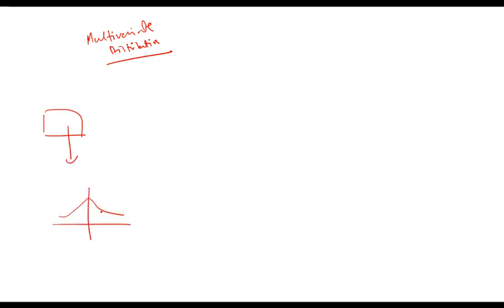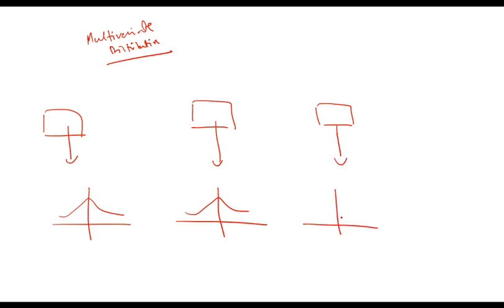Moving on, multivariate distributions. So just an introduction to our concept. What is a multivariate distribution? Simply speaking, if I have one data set, it will have a distribution. Let's say this is the distribution. I have another data set, it will have a distribution. I have another, it will have a distribution.